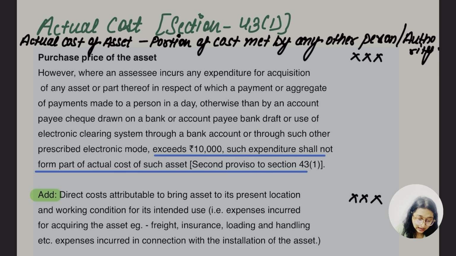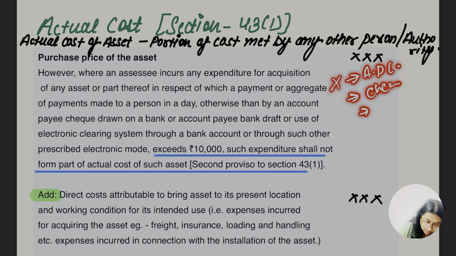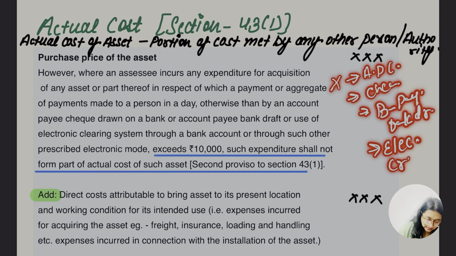So the purchase price of asset, however, where an assessee incurs any expenditure for acquisition of the asset or parts thereof, in respect of which the payment or aggregate of payment made to a person in a day otherwise than by account payee cheque, or the cheque drawn, ठीक है, or bank draft, ठीक है, or any other electronic clearance system, ठीक है.